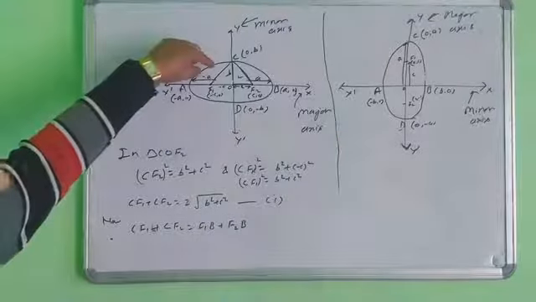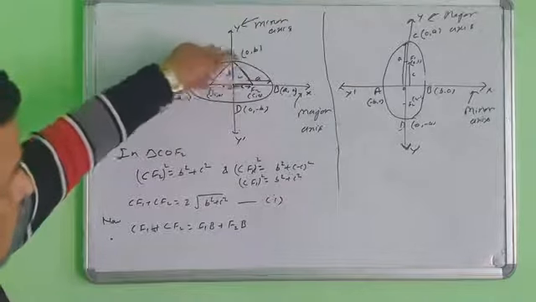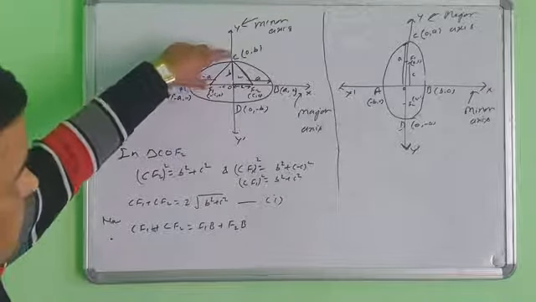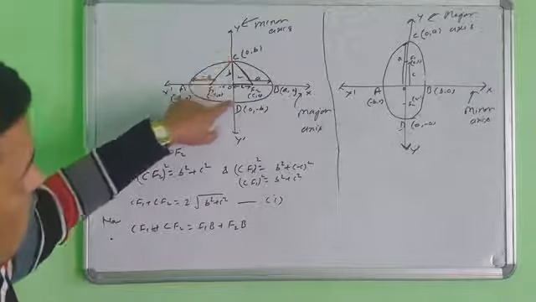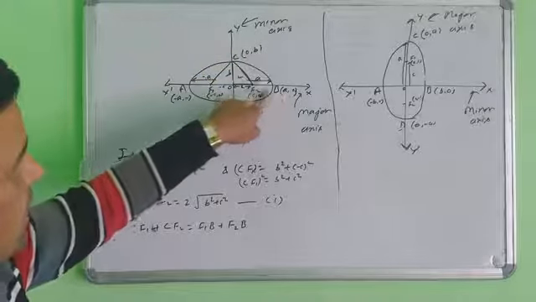It means the sum of the lengths from the two fixed points: CF1 plus CF2 equals F1B plus F2B.